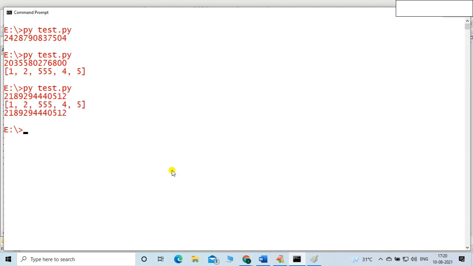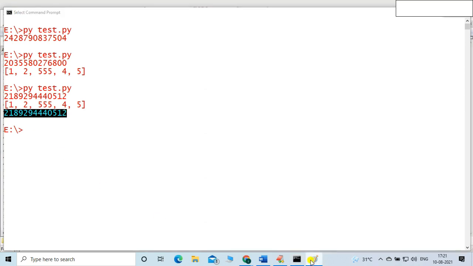Yes, the memory location is not changed. Same memory location. Why is it the same? Because it is mutable. Change in memory location means immutable, but no change in memory location means mutable.